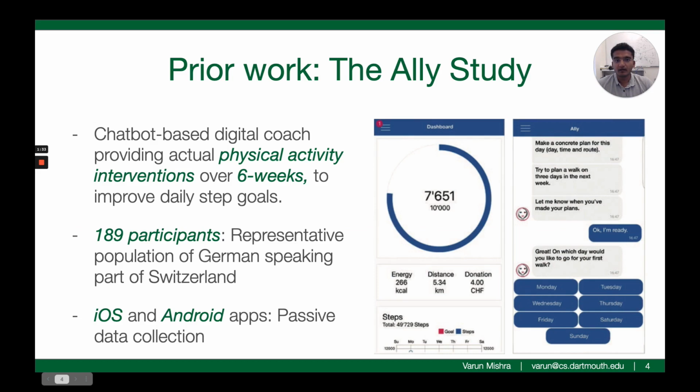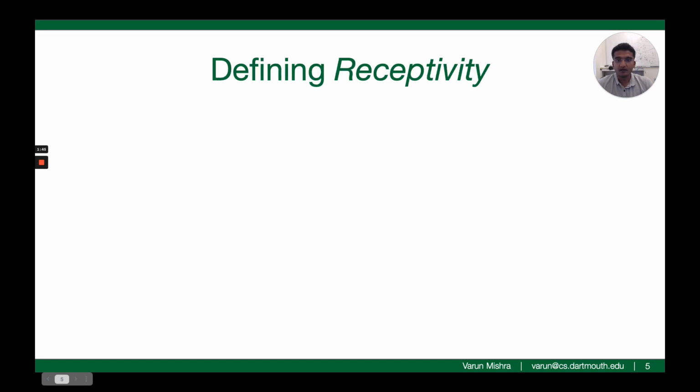In our prior work, we conducted a 6-week-long study with 189 participants in Switzerland, where we deployed a chatbot-based digital coach called Ali that provided physical activity interventions aimed to improve daily step goals. Through that initial study, we defined the various metrics of receptivity that are also utilized in our current work.